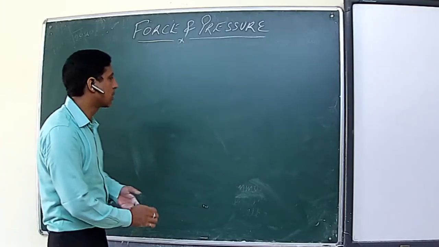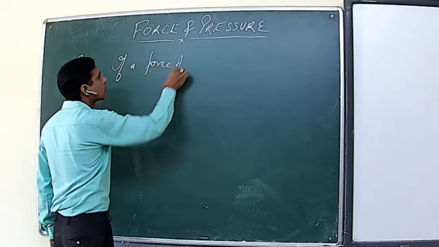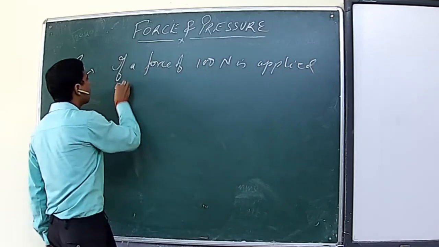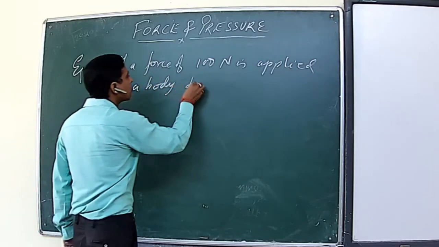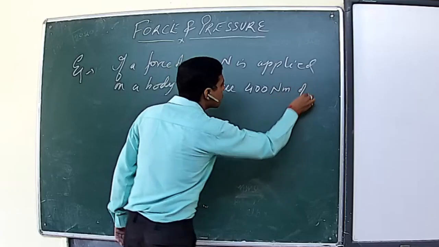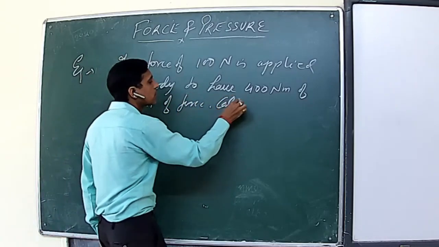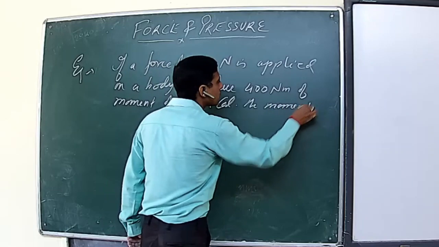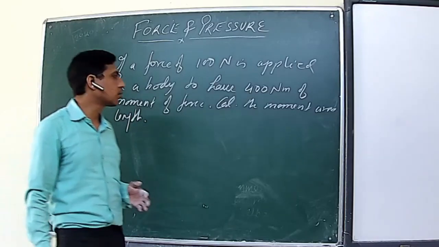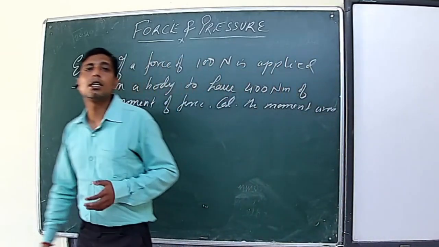For example, suppose a force of 100 Newton is applied on a body to acquire a moment of force of 400 Newton meters. So what is the moment arm length? Means what is the distance at which the force is applied?